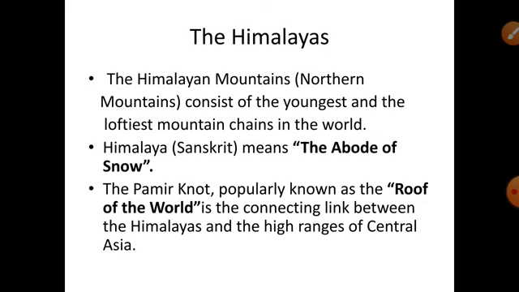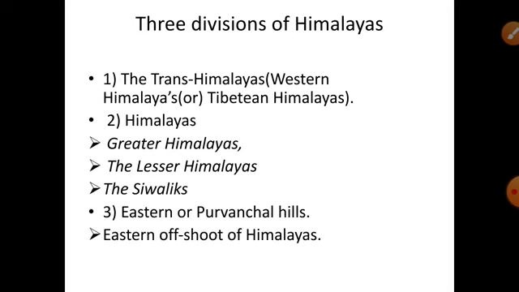The Northern Mountains, that is, the Himalayan Mountains, are divided into 3 divisions. They are the Trans Himalayas, the Himalayas, and the Eastern or Purvanchal Hills. The Trans Himalayas is also known as the Western Himalayas or Tibetan Himalayas. It lies in Jammu and Kashmir and the Tibetan Plateau. Most of the part is located in the Tibetan Plateau, so it is called the Tibetan Himalayas.